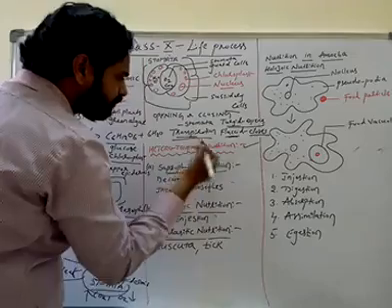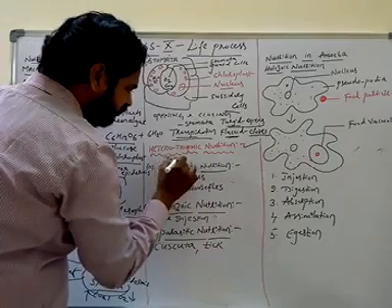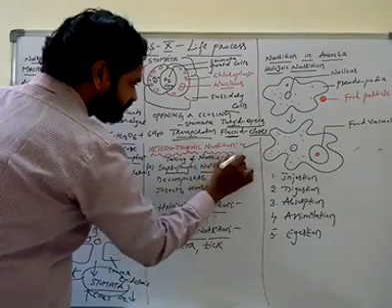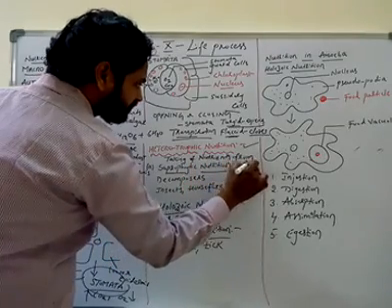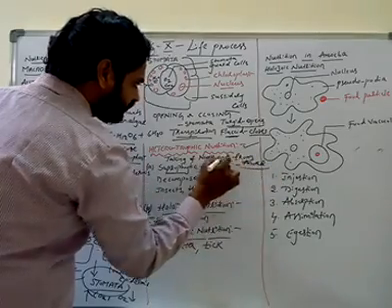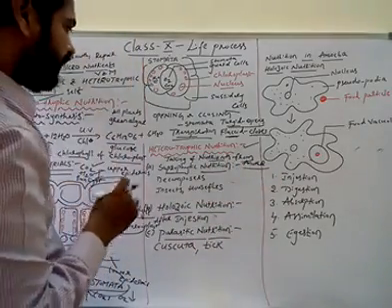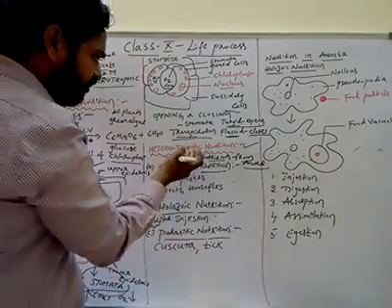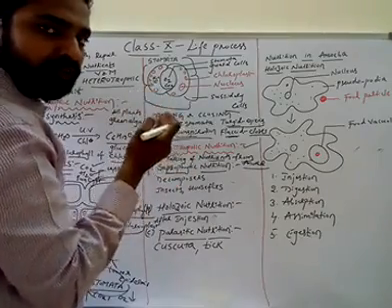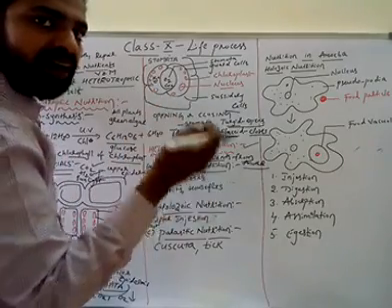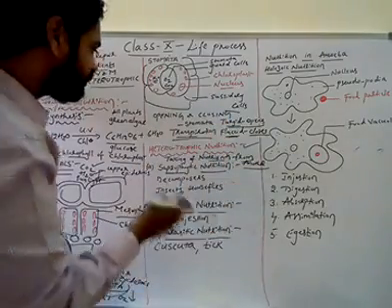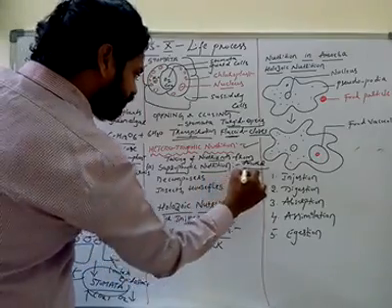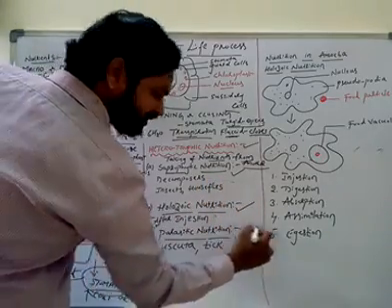So, taking of nutrients from another organism is called heterotrophic nutrition. Depending upon another organism for their nutrition requirements is called heterotrophic nutrition. I repeat, heterotrophic nutrition means if the organisms depend on other organisms for their nutrition requirements. Heterotrophic nutrition is divided into three types: saprophytic nutrition, holozoic nutrition, and parasitic nutrition.